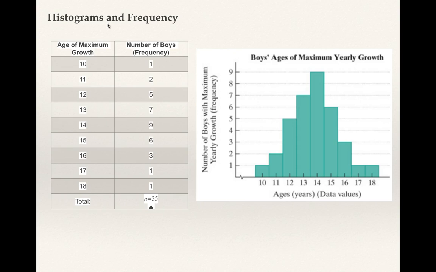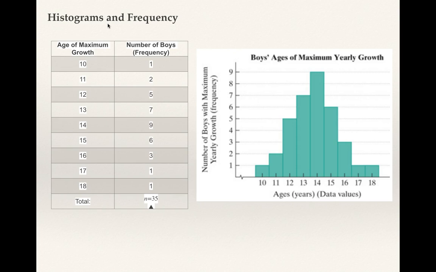Okay, that's typically the way a histogram is done. The data is at the bottom, and the frequency is the y-axis, the vertical axis. At age 10 there was only 1. At age 11 there was only 2. At age 12 it jumped up to 5. At 13 it jumped up to 7. At 14 it jumped up to 9. At 15 it went back down to 6. 16 went back down to 3.